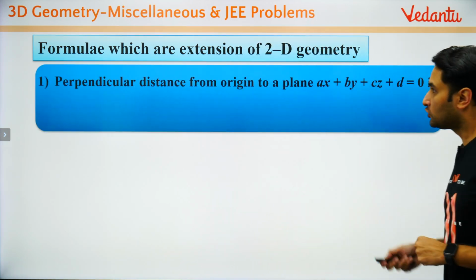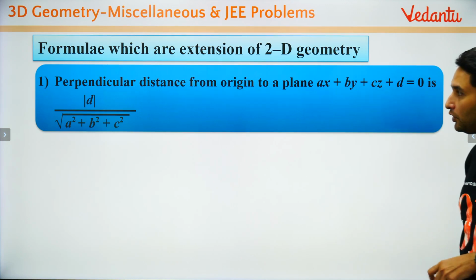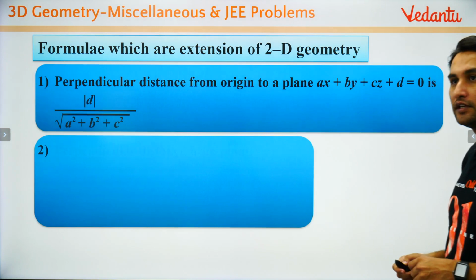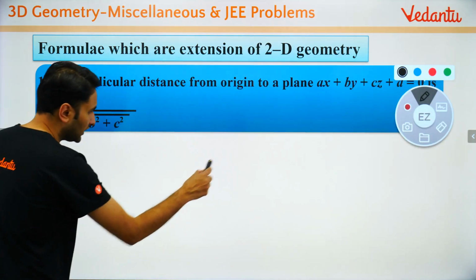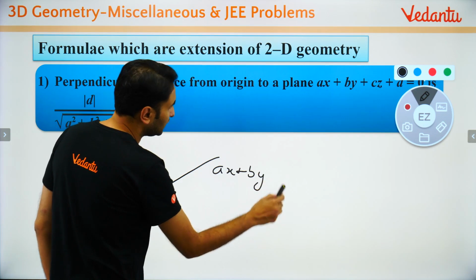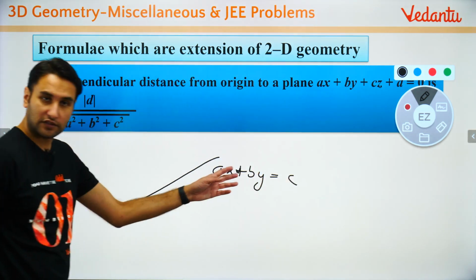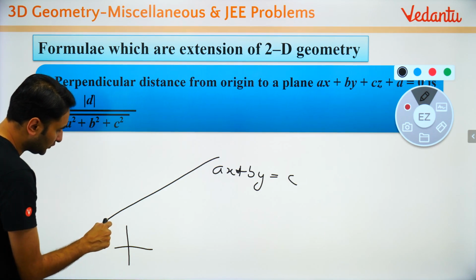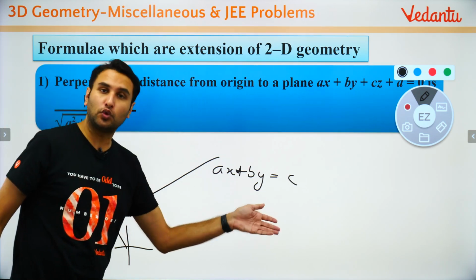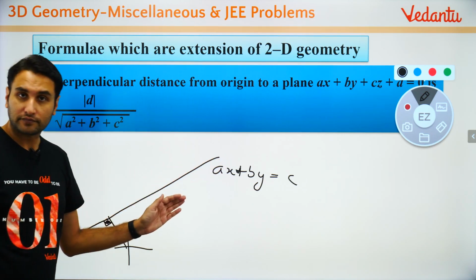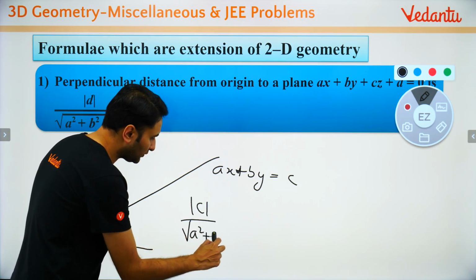Let me show you. So perpendicular distance from origin to a plane is modulus of d upon under root of a square plus b square plus c square. What did it used to be for the straight line? For the straight line it used to be this. For a straight line, if there is a line ax plus by equal to c, and this was the origin, then the perpendicular distance of any line in 2-dimensional coordinate geometry from the origin used to be modulus of c upon under root of a square plus b square.